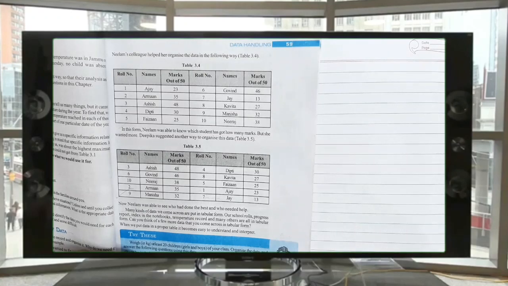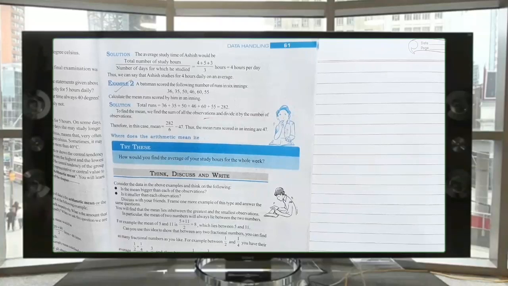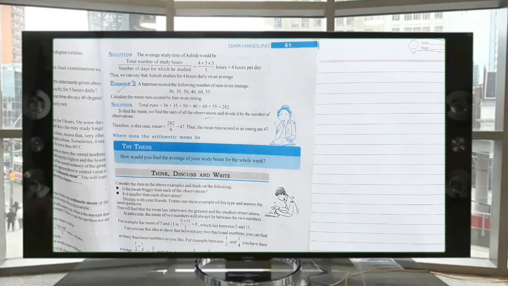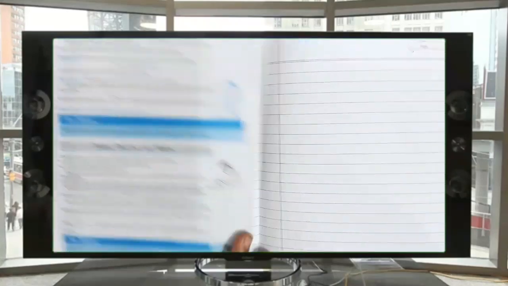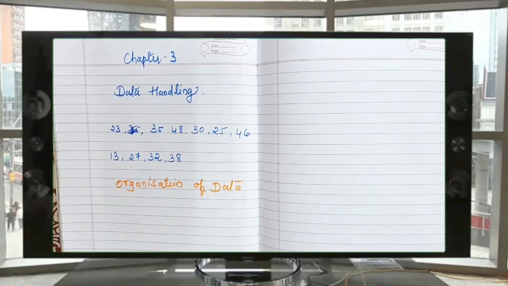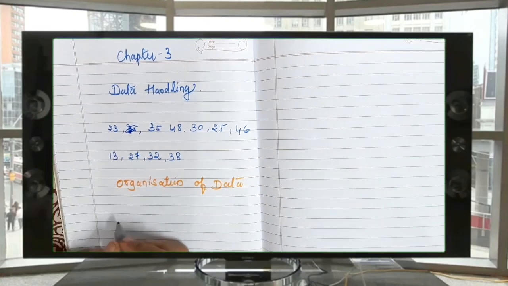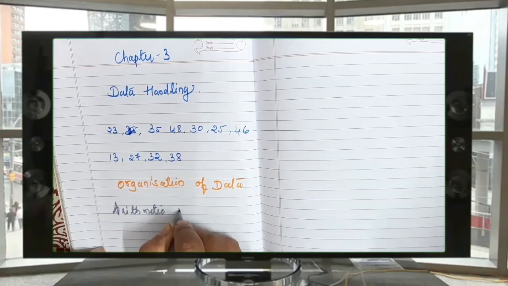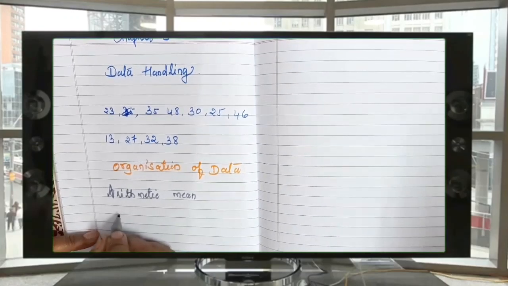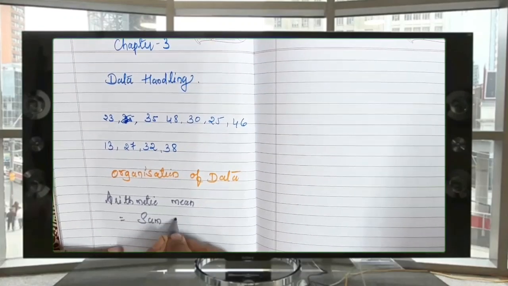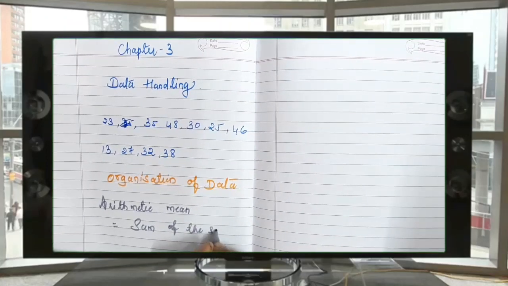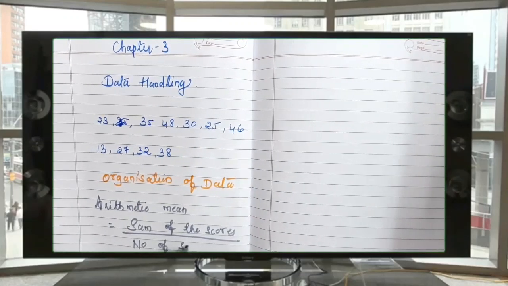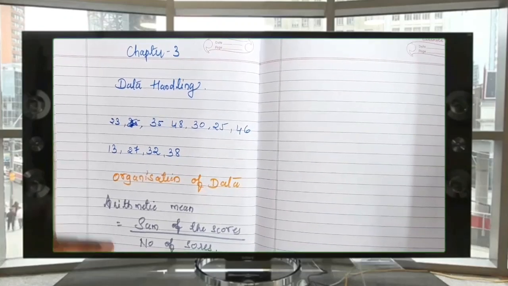Mean or average is nothing but the sum of the scores divided by the number of scores. This sum of the scores divided by the number of scores is called arithmetic mean. What does it mean? Arithmetic mean is nothing but sum of the scores divided by number of scores. This is arithmetic mean.